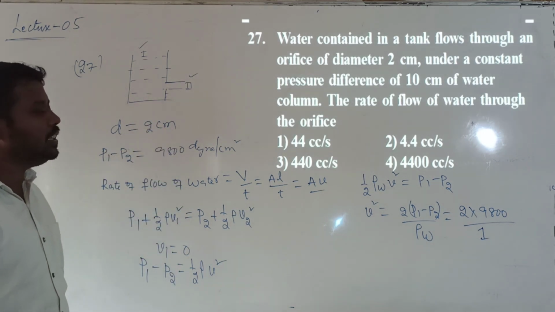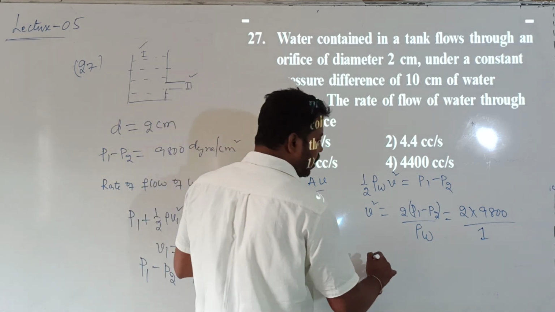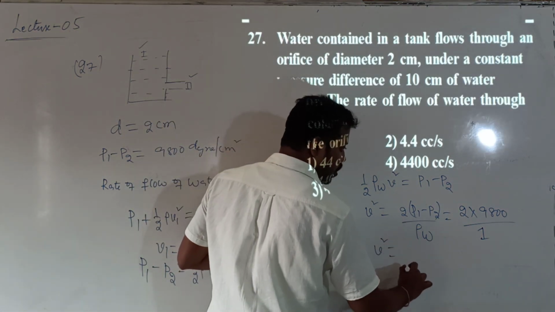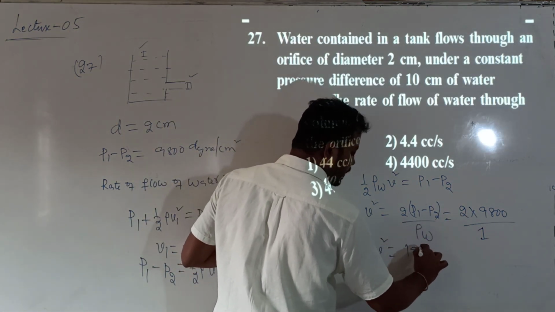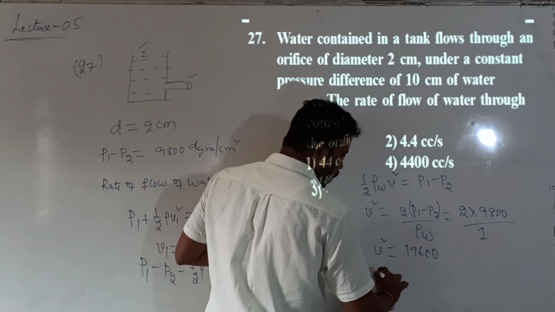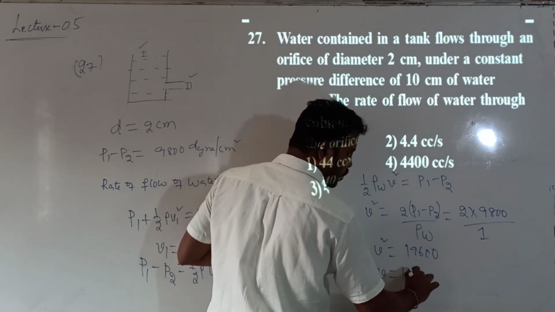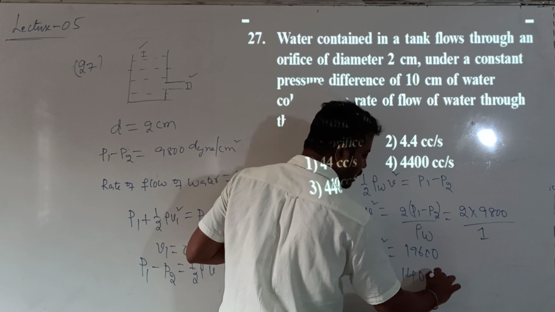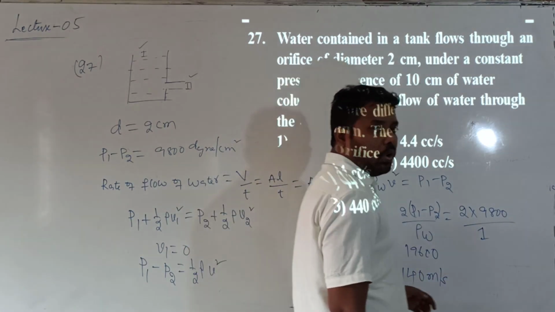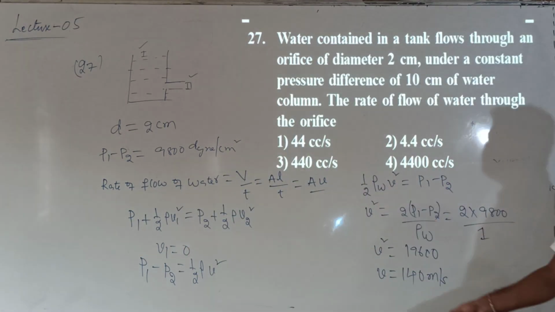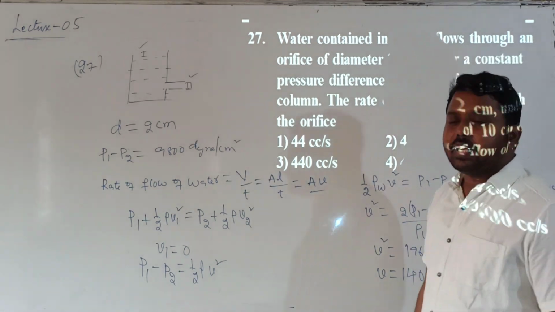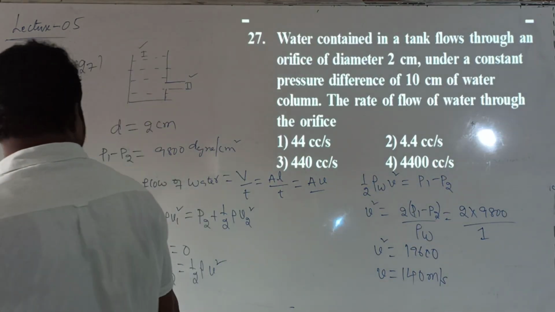So the density value in the CGS system is 1. Therefore V square is 19600. V is the square root of 19600, which is 140 centimeters per second. That is the velocity with which the fluid is coming out through the orifice.